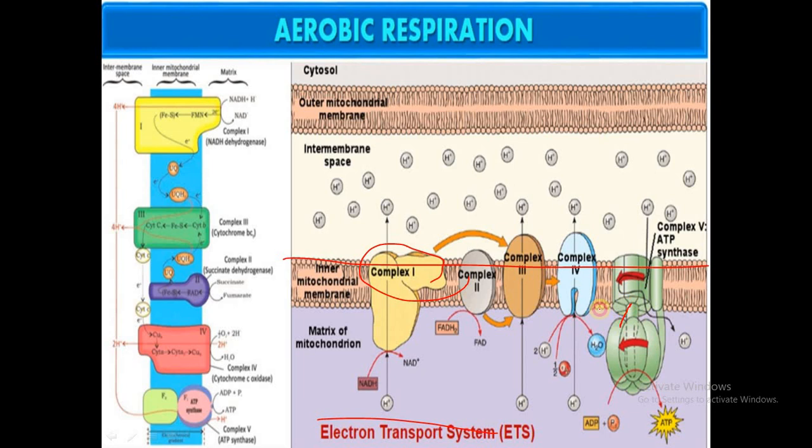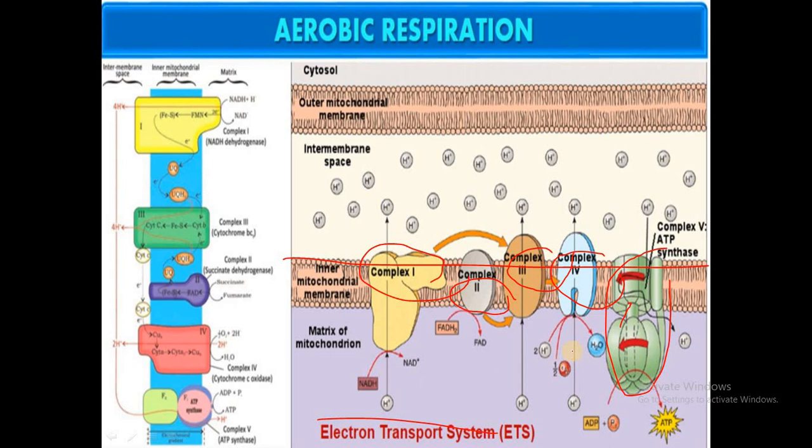The second complex is called succinate reductase, complex 3 is called cytochrome reductase, and complex 4 is called cytochrome oxidase. And the last one, also embedded in the membrane, is complex 5, which is nothing but the ATP synthase. These are all proteins present in the inner membrane of the mitochondria, and they are very essential for the operation of the electron transport system.